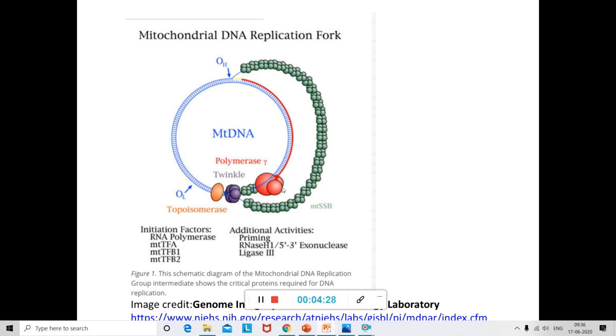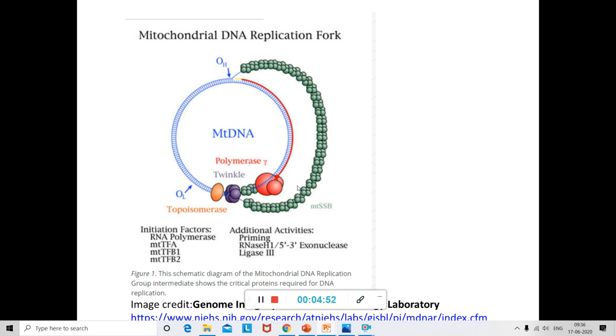Okay, so these are the enzymes. See, this is the newly synthesized strand which has been coming. And when the single strand is being displaced like this, to protect it from exonuclease action, various proteins called the mitochondrial single strand binding proteins will attach to this displaced parental heavy chain.